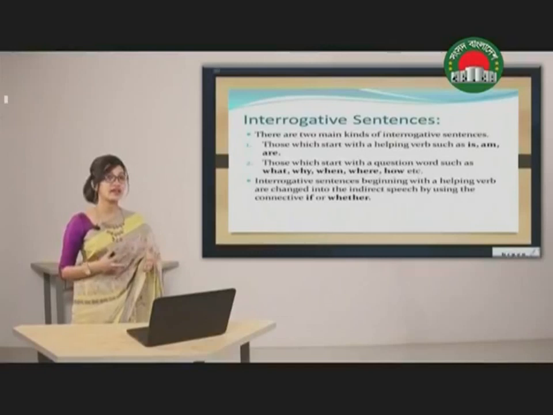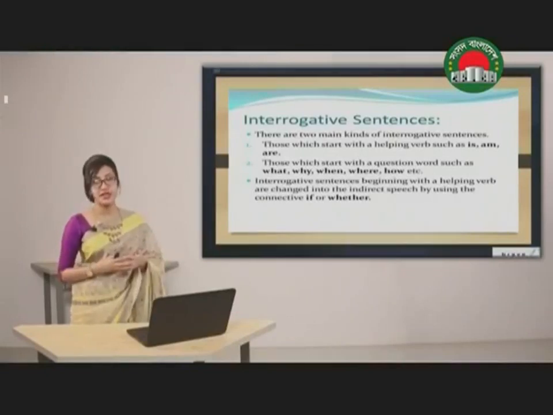We have also looked at the rules of how tense can be changed, how time expressions can be changed, and how pronouns can also be changed.